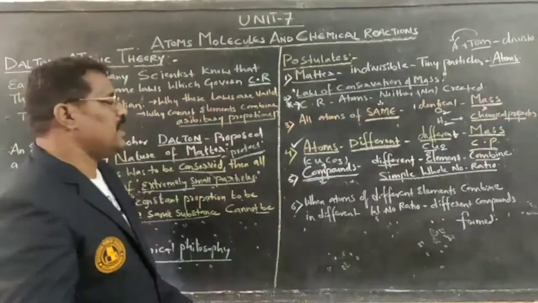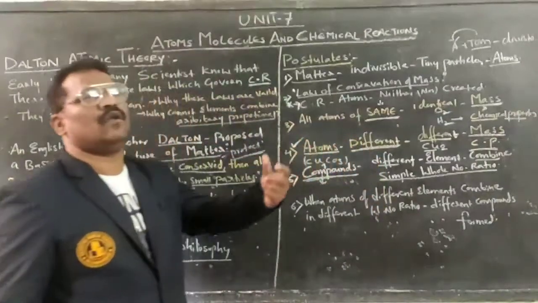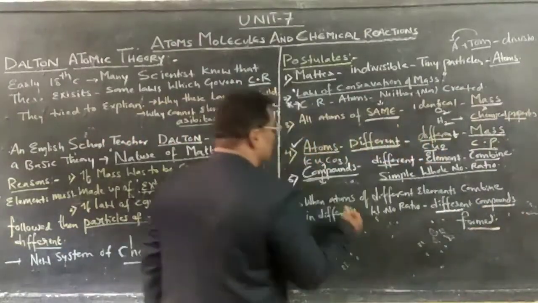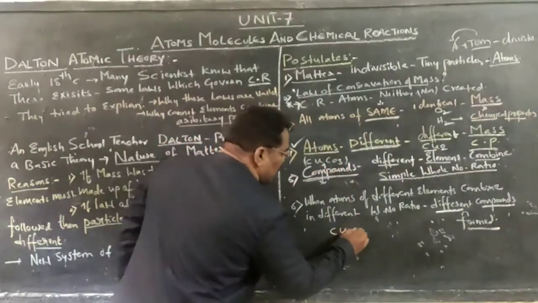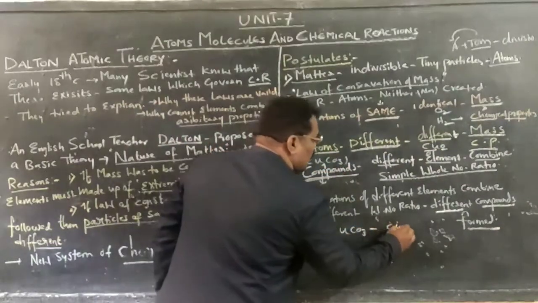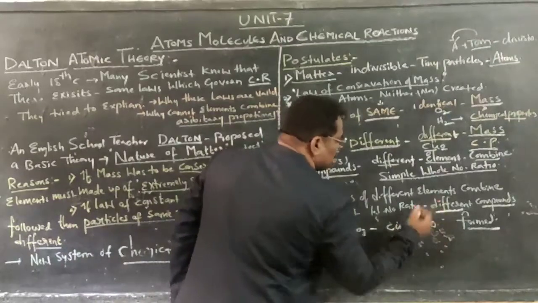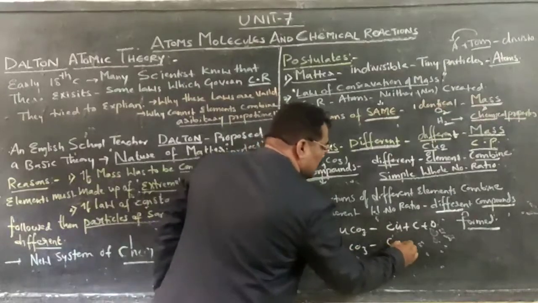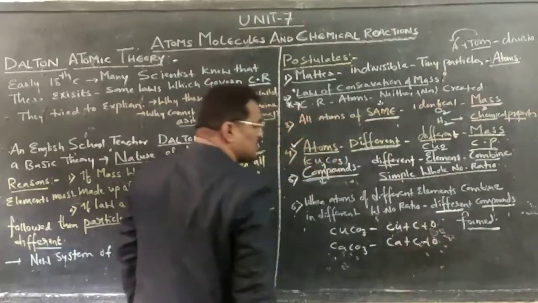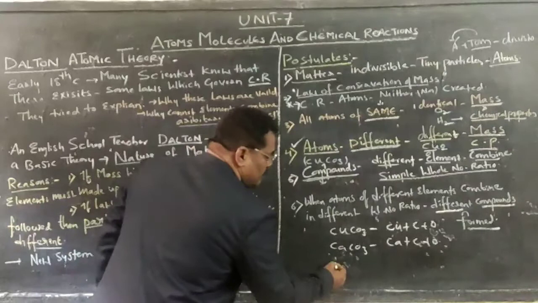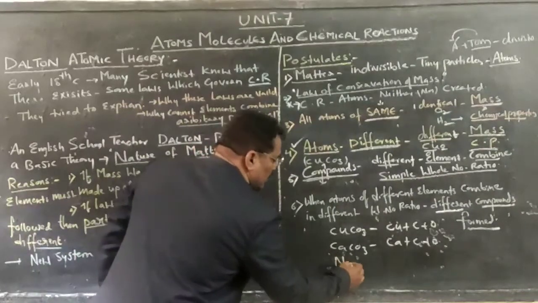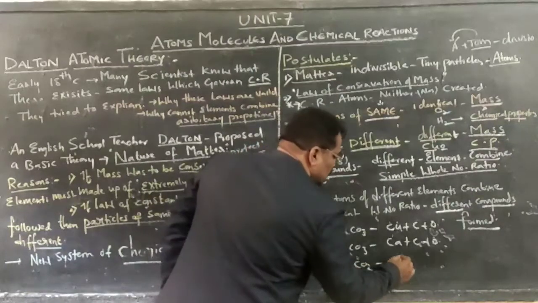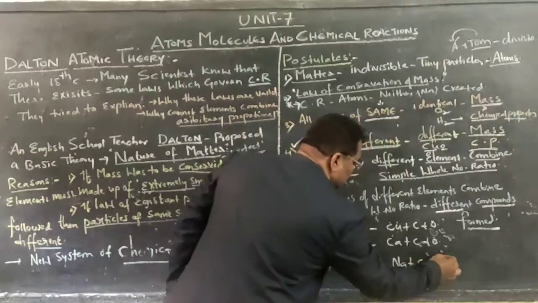When atoms of different elements combine in different whole number ratios, different compounds are formed, such as copper carbonate, copper plus carbon plus oxygen; calcium carbonate, calcium plus carbon plus oxygen; and sodium carbonate, Na2CO3, sodium plus carbon plus oxygen.